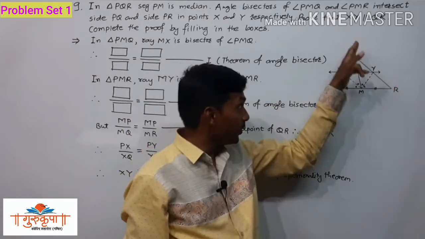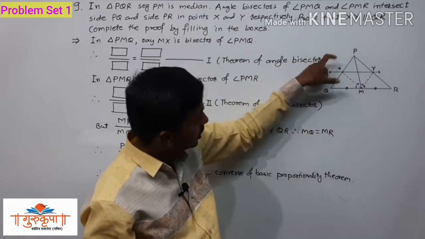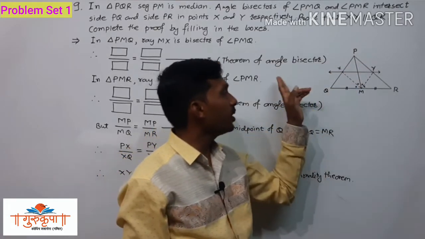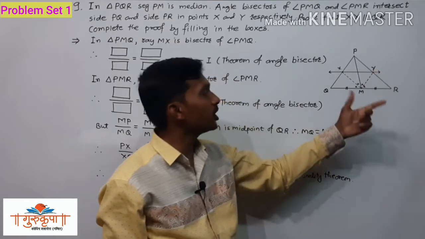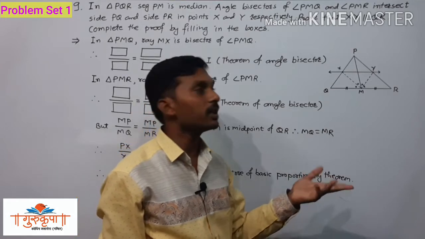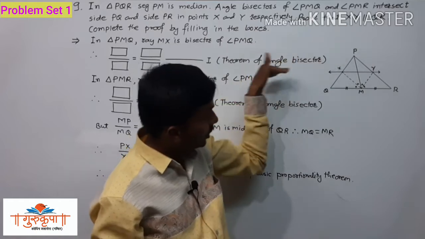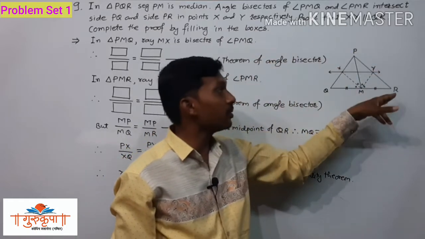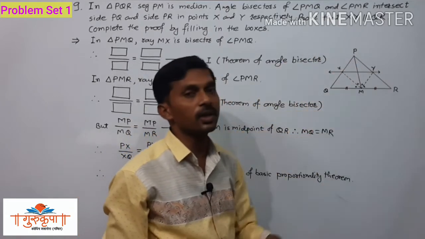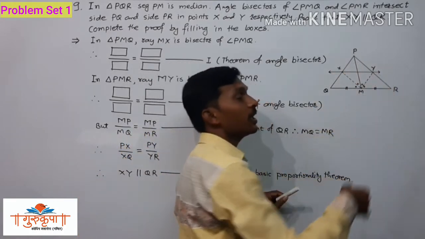If XY divides the sides PQ and PR proportionally, that is PX upon XQ is equal to PY upon YR, then by the converse of basic proportionality theorem, XY is parallel to QR. Otherwise, we are unable to say that. We have one and only one way, that is, we have to prove that line XY divides the sides PQ and PR proportionally. Now, how can we prove that PX upon XQ is equal to PY upon YR?